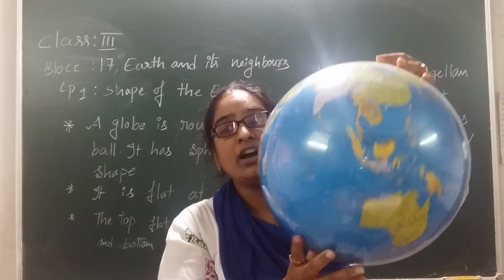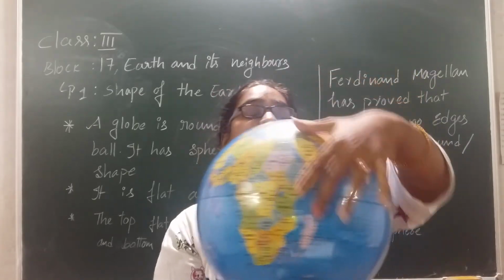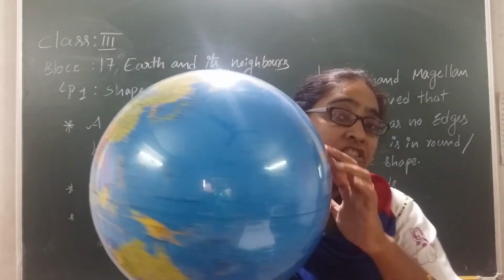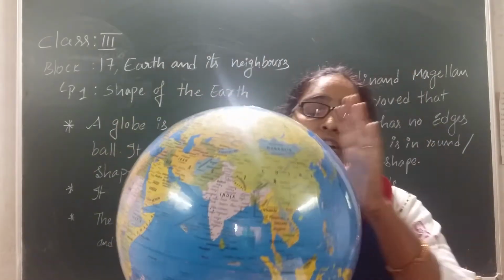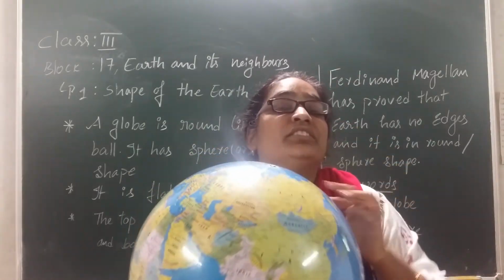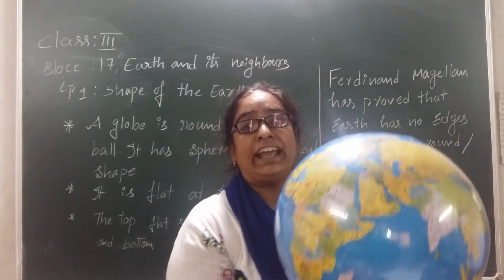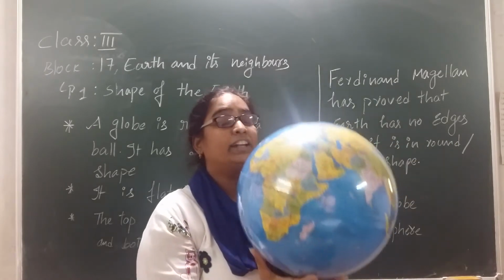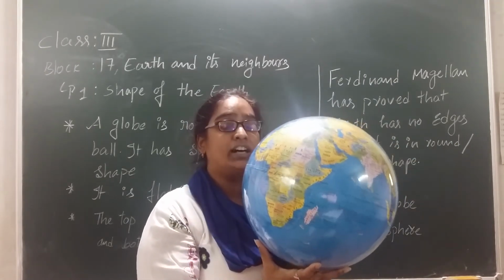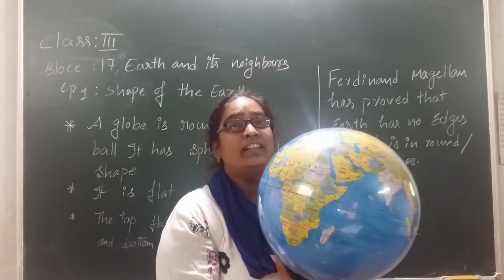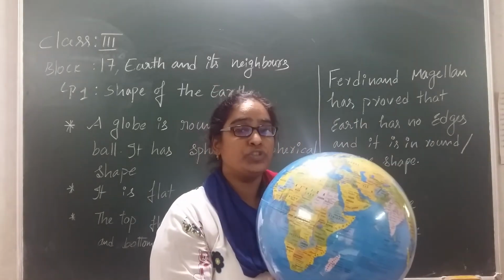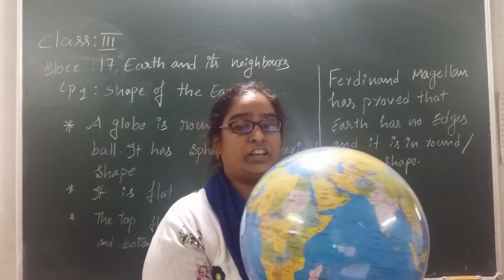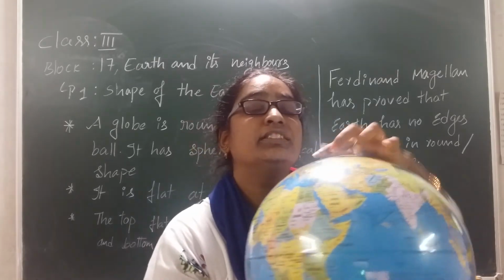Am I clear up to here? What is the specialty of this globe? Do we have any edges on this globe? No. So we can't find any edges on this globe, and the globe is a true representation of the earth. That is how we can say that our earth is in a round, spherical shape, right? Who has proved that earth is in a round shape?